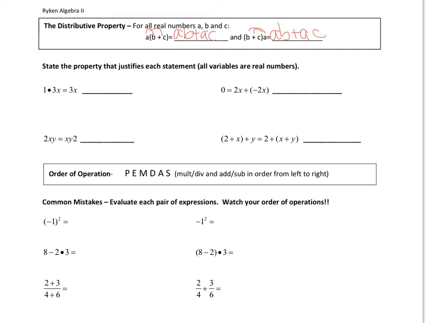All right, so let's practice. On this side, I had 3x, I multiplied by 1. 1 is the identity, so this is the identity property. Okay? Here, I have the identity by itself on this side. I did 2 plus its opposite. This is your inverse. So this is the inverse property. What changed here? Well, it was 2xy, and now it's xy2. So the terms moved, therefore it's commutative.